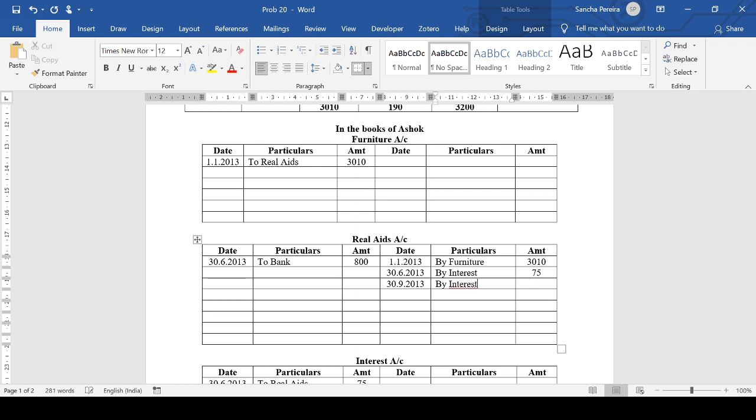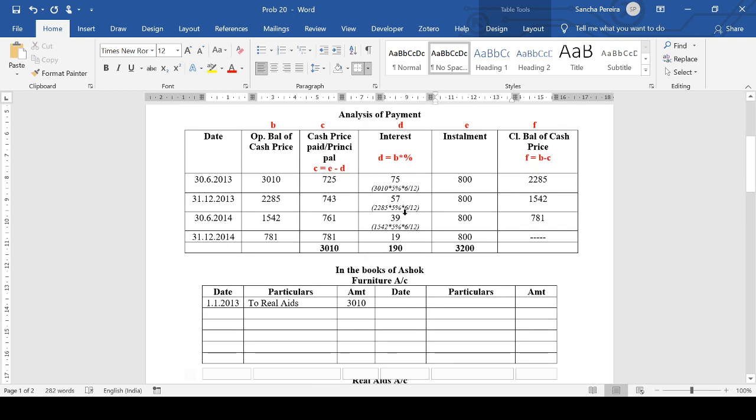Okay, and how will we recalculate the interest? The interest we had calculated for the second installment is 57, but I can't take it as 57 because 57 is for 31st December. So I have to either take half of 57 or I'll have to recalculate it.